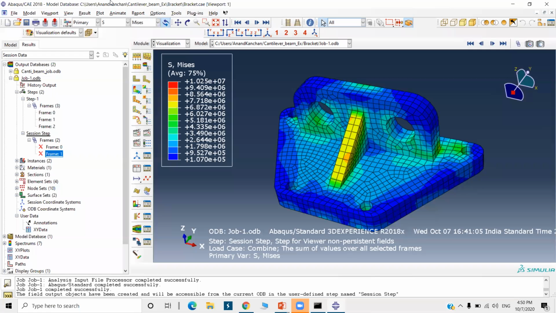Sir, which one works accurately on systems or PCs with lower specifications? Which one is better, ANSYS or this Abaqus? Abaqus you can install, no issue. Okay, sir. Thank you, sir.